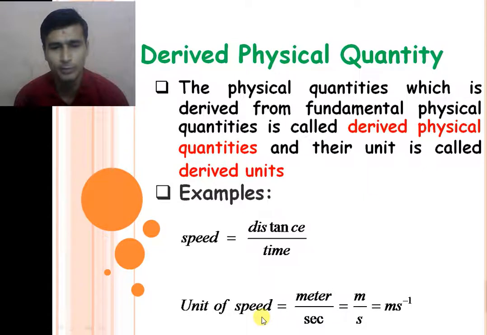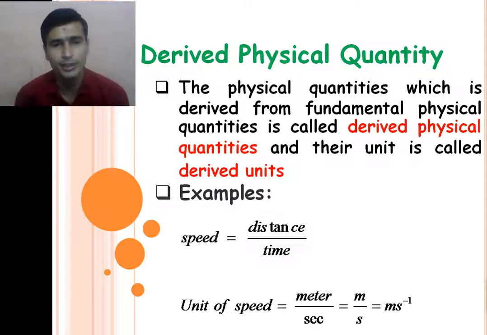So what is the unit of the speed? From this, the unit of the distance is a meter, and the unit of the time is a second. So the unit of the speed is meter per second, or you can write it like this, meter second inverse. So meter per second is a derived unit. Speed is a derived physical quantity, and meter per second is a derived unit which is derived from the distance and the time. The unit of the speed is derived from the unit of the distance and the unit of the time.